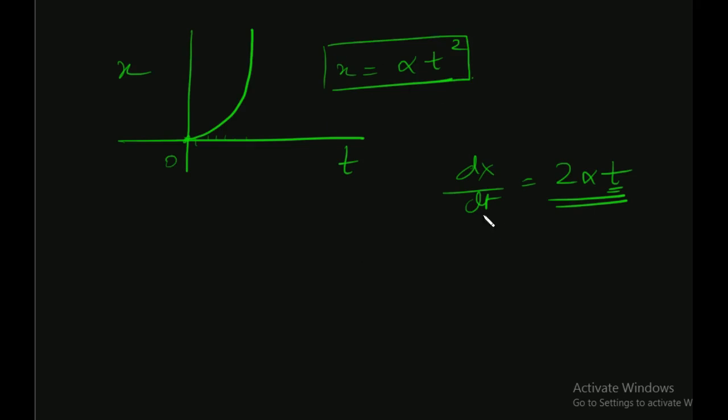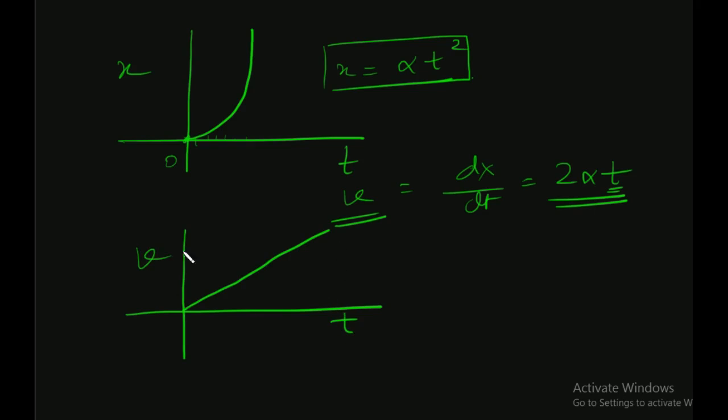Because of t varying, v will vary because of this equation. Since dx by dt is v, now if we draw the v versus t graph from this graph, how can we draw? We see v is 2 alpha t, so in v and t, this is a straight line. If the v versus t graph is drawn, it is a straight line with slope 2 alpha.